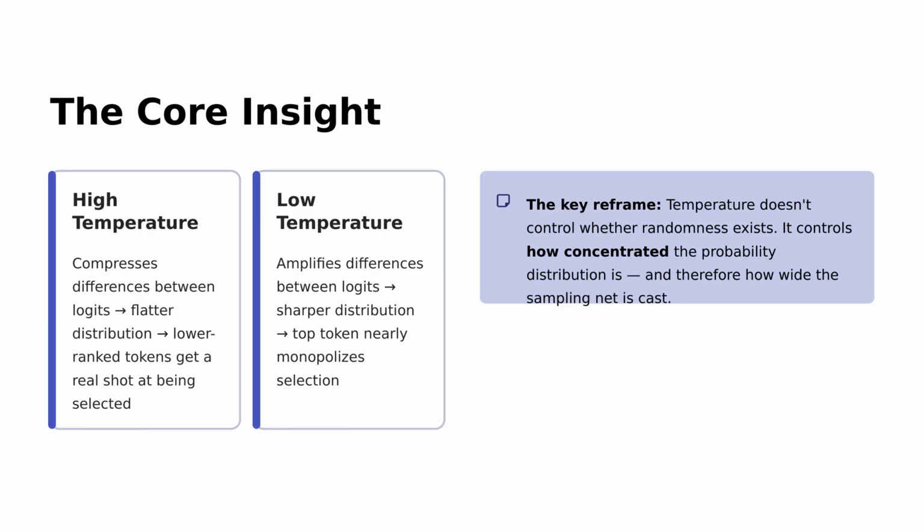Let's dive into the concept of temperature in probability distributions. High temperature compresses differences between Logits, resulting in a flatter distribution. This means lower-ranked tokens have a real chance of being selected. On the other hand, low temperature amplifies differences, creating a sharper distribution where the top token dominates. The key takeaway is that temperature doesn't determine randomness. Instead, it controls how concentrated the distribution is, influencing how broadly we sample.